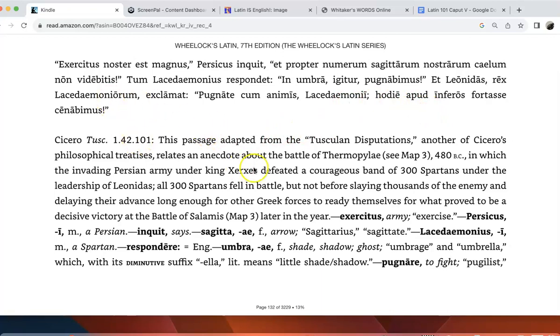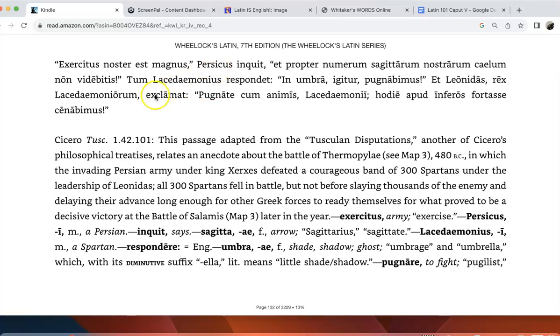So this one's a little bit longer, but we just got to work through the vocab here. So exercitus means army. So our army is large. A Persian said. So inquit means said, or in this case says. A Persian says, and because of the number of our arrows, you will not see the sky. So, as you know, the Persian army was very large.